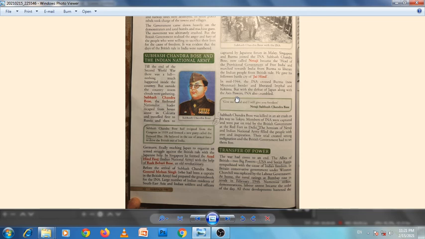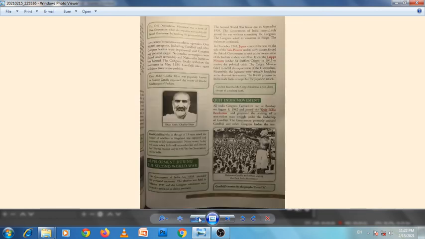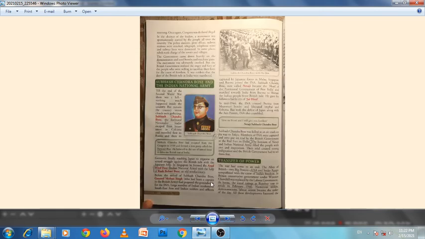Discuss the relevance of the following in the Indian national movement: Jallianwala Bagh massacre and Rowlatt Act. So we'll do the detailed questions later on. Okay. For now, this is sufficient. So do this work.